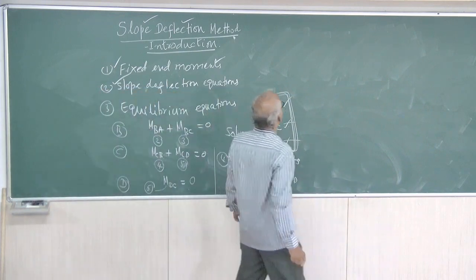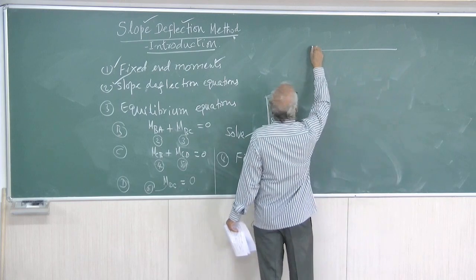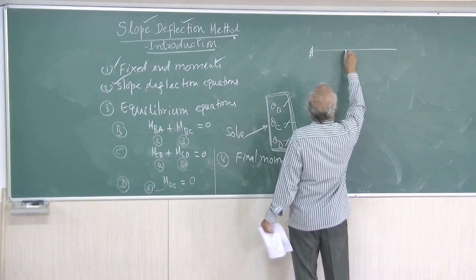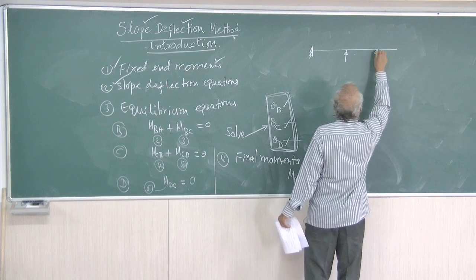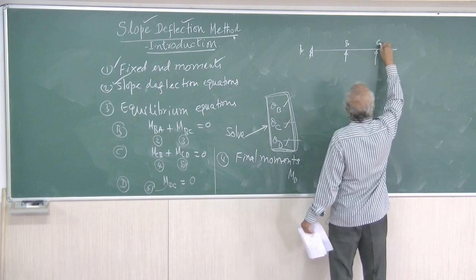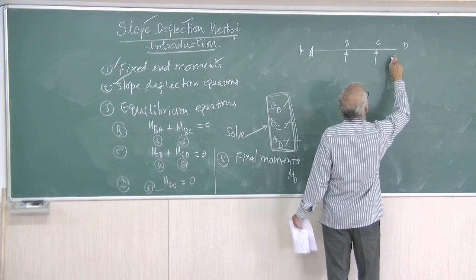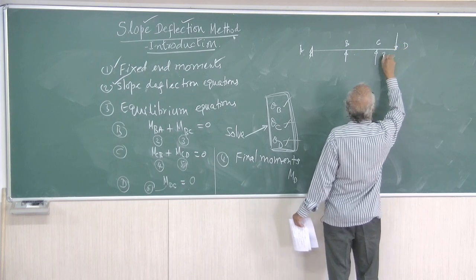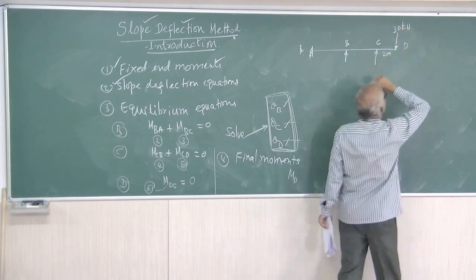We will take a problem like this. Here it is fixed, here it is simply supported, and here also it is simply supported. So this is the beam A, B, C, D. Now this is an overhanging beam. Your point load is given here, let us say this is 2 meters, this is 30 kilonewton.